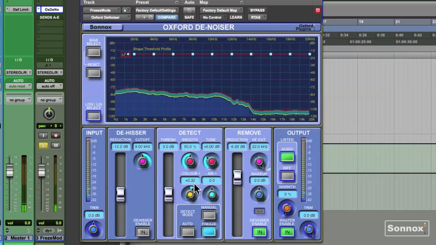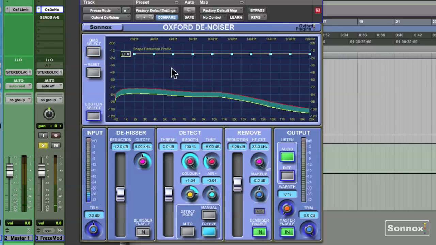This modifies the low frequencies in the noise profile. And air, which modifies the high frequencies. You can also use smooth to adjust the peaks of the noise profile. Then we can go over here and use the reduction fader and make additional sonic adjustments with the bias curve.